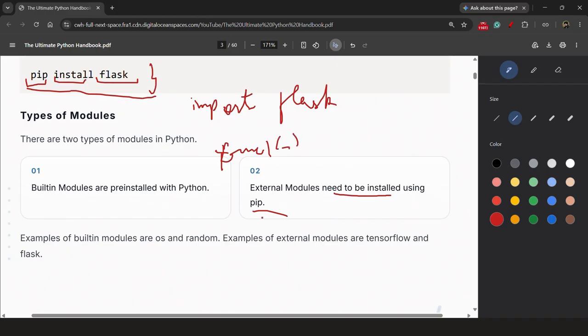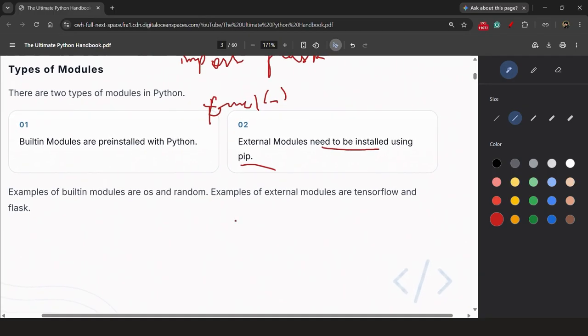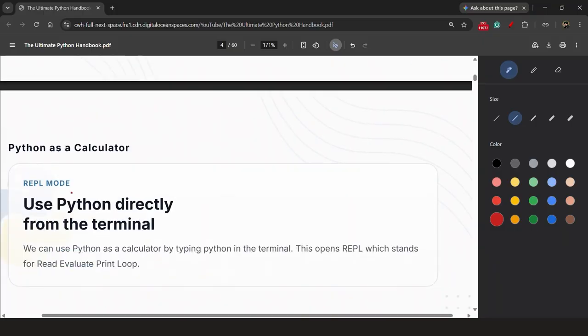So this is all about modules, all about pip, all about comments. These are the basic things that you need to understand to start with Python. Examples of built-in modules are OS and random. We will use these later on in our projects or the questions we will be doing later on, so you don't need to worry about this. We will discuss it later. And examples of external modules are TensorFlow, Flask, NumPy, Pandas.